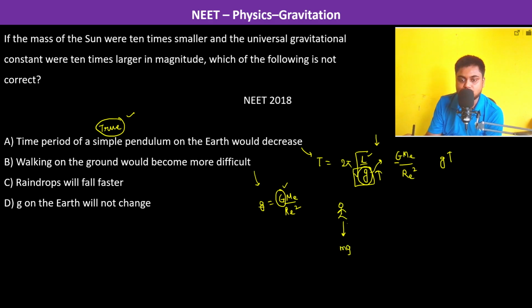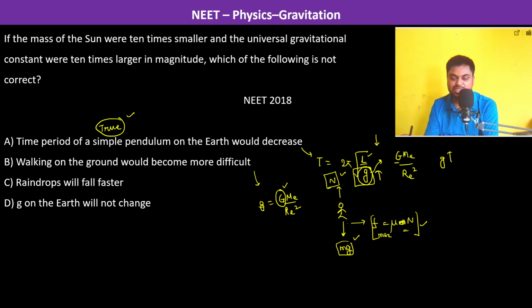This is mg and this is N. So if this mg increases, the N also increases, and thus the frictional force, which is mu N maximum, will also increase, and thus yes, moving will be difficult.